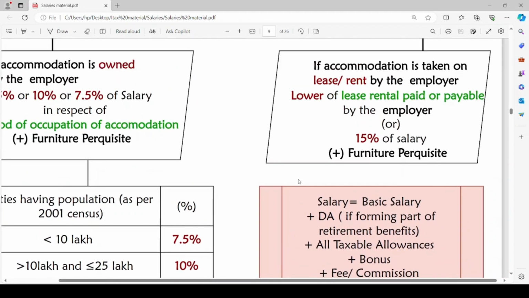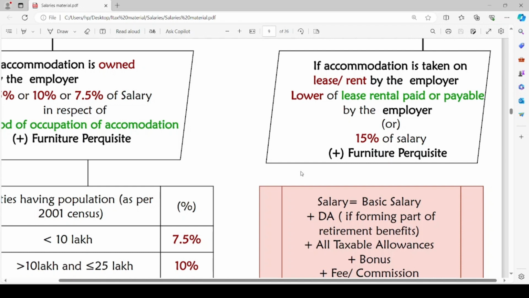If the employer takes such accommodation on lease or rent, so he can accommodate the employee, either the lease or rent paid or payable by the employer, or 15% of salary, whichever is less, will be the perquisite value.